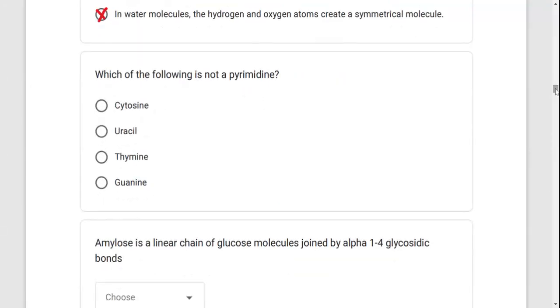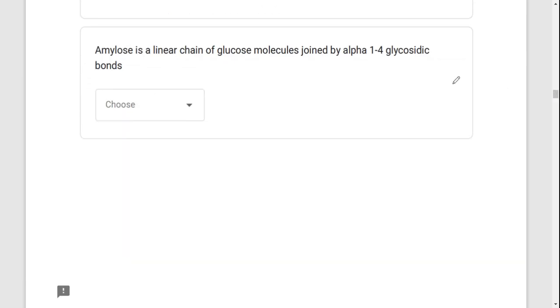And then the next question, which of the following is not a pyrimidine? What is not a pyrimidine means that it is a purine, and you can use pure as gold. Pure as gold. Purines are adenine and guanosine. So which of the following is not a pyrimidine? It should be either adenine or guanosine. That's not a pyrimidine. So that is a D there. Okay. So that is the answer, which is a purine, I mean.